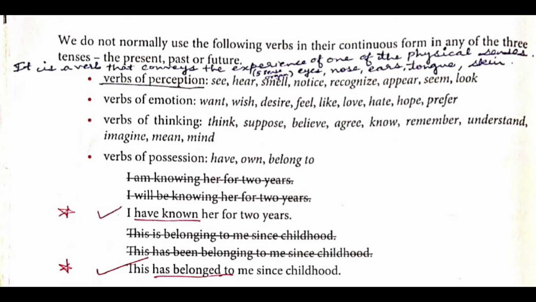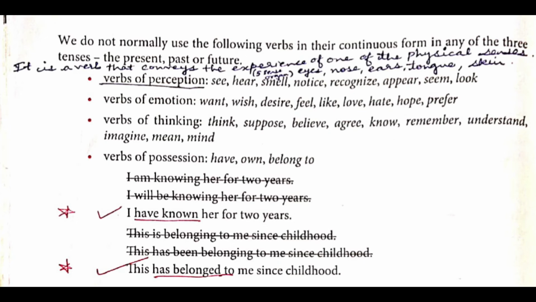What are they? Have, own, belong. Give an example. Here three sentences are given. I shall explain. I am knowing her for 2 years. Second sentence, I will be knowing her for 2 years. And the third sentence is, I have known her for 2 years. Your correct answer will be the third sentence, that is, I have known her for 2 years.